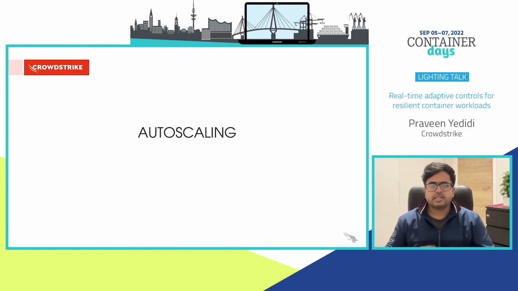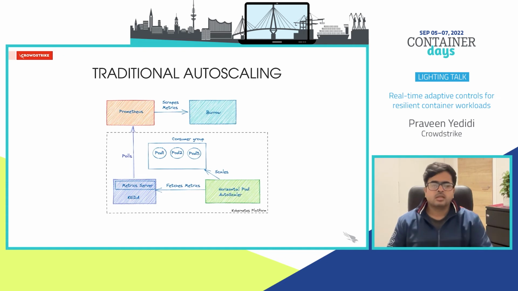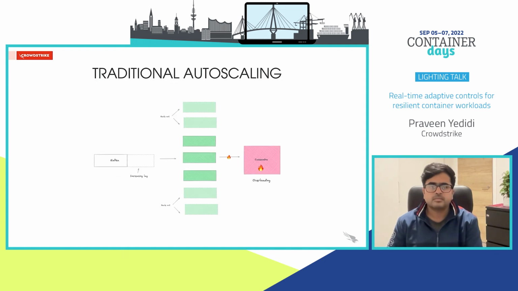Next up is autoscaling. Traditionally, autoscaling for containers is based upon resource utilization metrics like CPU or memory, or external metrics like incoming requests onto the container or the consumer group lag on a particular Kafka topic. This usually works great for stateless services or services without any downstream dependencies.